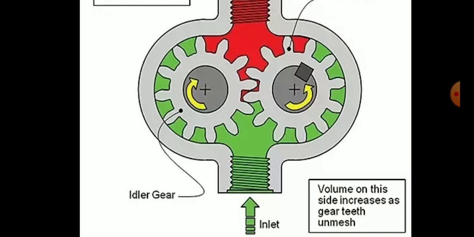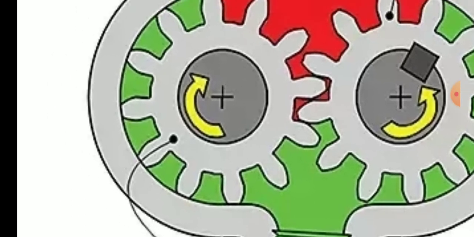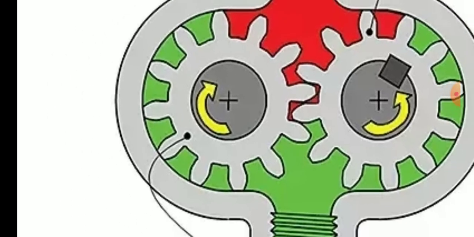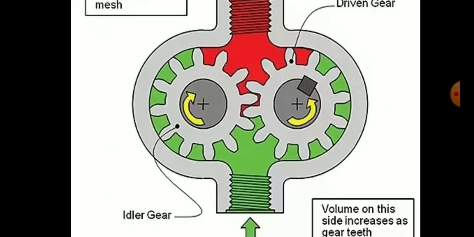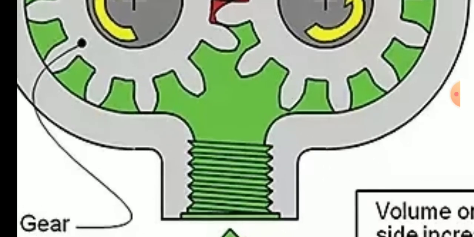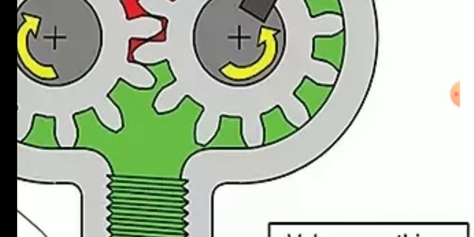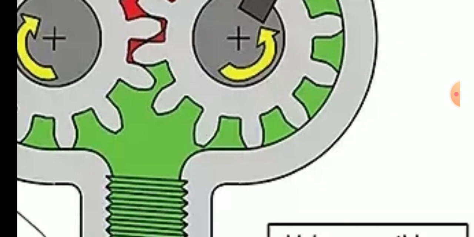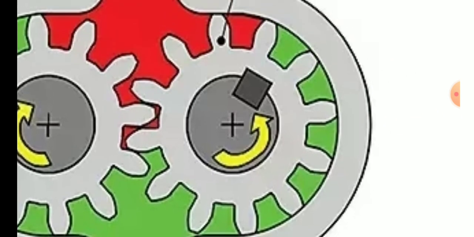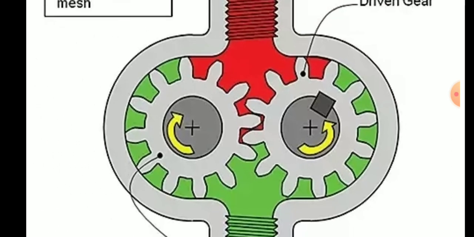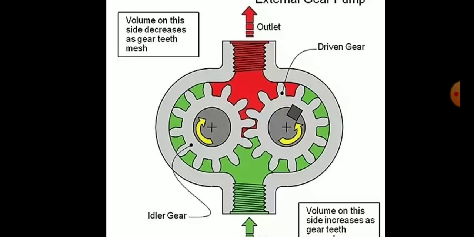You can see the direction of rotation. It's clockwise and anti-clockwise. The oil will come from the inlet side and will be filled between two teeth of the gears, and then it will go along the side of the gears to the delivery side. So this is the basic method. One shaft is getting drive from the engine or motor, and then the other is rotating by that shaft.